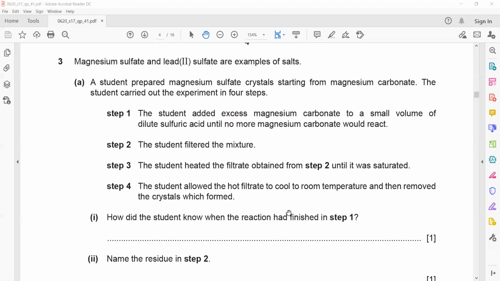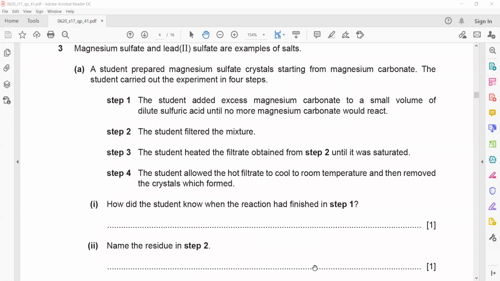Question number 3. Is there any doubt in question 3? 3A, so I will discuss this question.